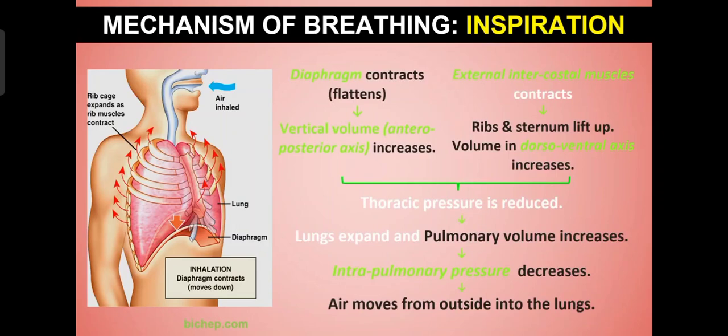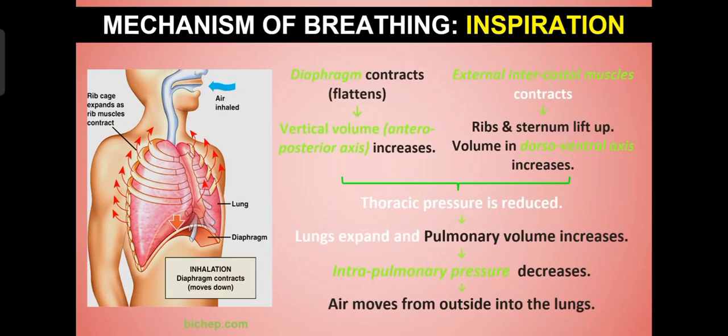So due to that, what happens? Intrapulmonary pressure decreases. Size of the lungs increases, but pressure of the air inside the lung decreases. Due to that, what happens? The external air which is present in the atmosphere has more pressure, and the air which is present in the lungs has low pressure. So air enters from the atmosphere into the lungs when we take air inside. That is called as inspiration.